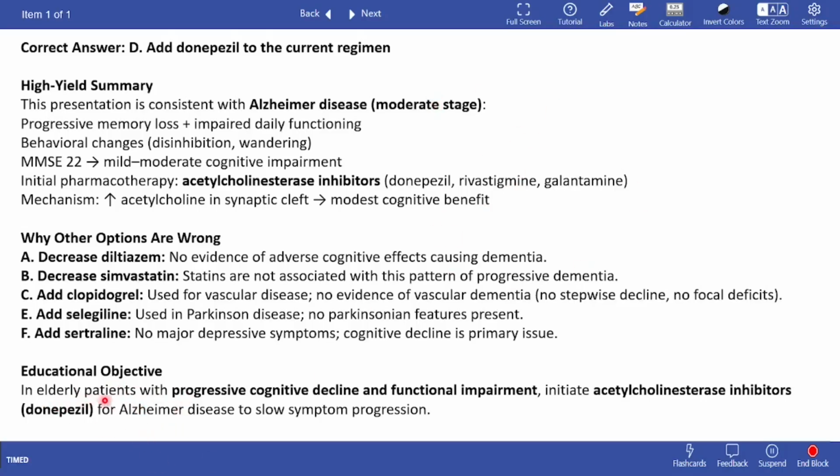Education objective. In elderly patients with progressive cognitive decline and functional impairment, initiate acetylcholinesterase inhibitors for Alzheimer's disease to slow symptom progression. Okay, quite an easy case.